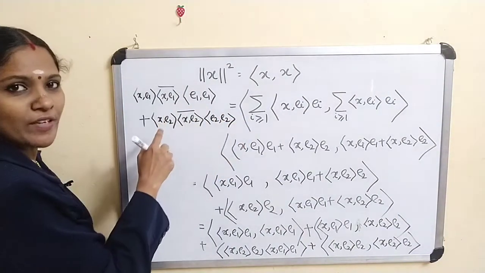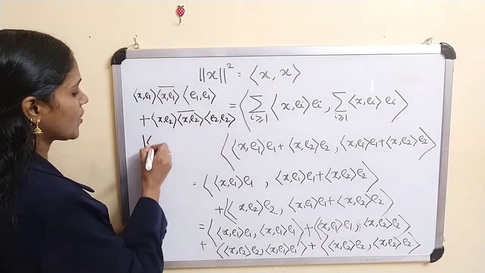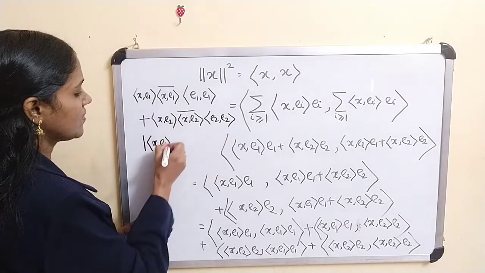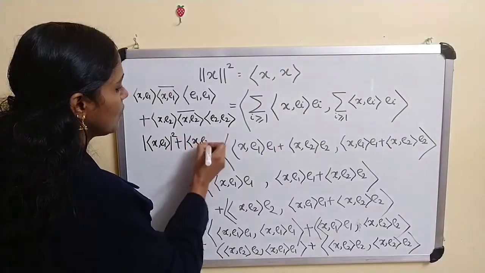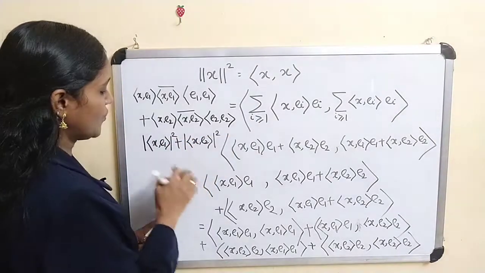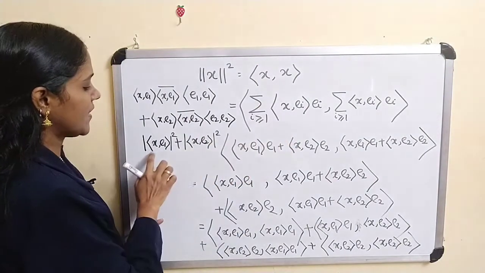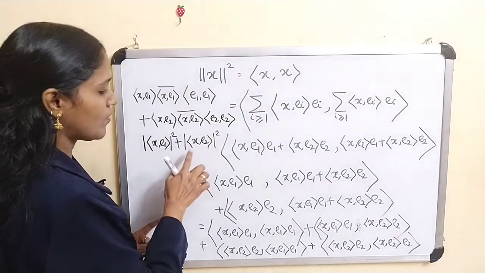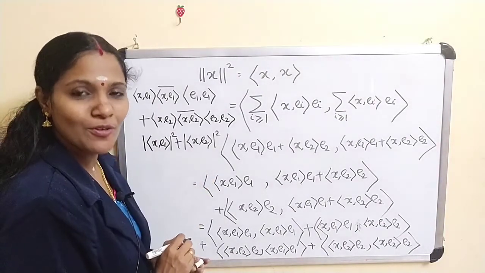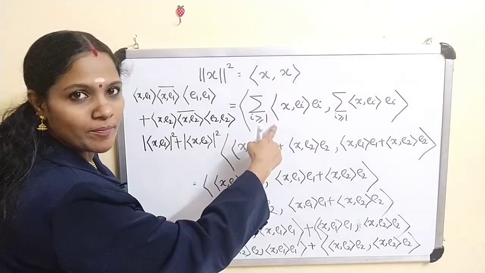Now inner product of e1, e1 is 1, and this is also 1. This is modulus of inner product of x e1 squared plus modulus of inner product of x e2 squared. So if there exist two terms, then this is modulus of inner product of x e1 squared plus modulus of inner product of x e2 squared. Okay, if there are two terms. Now what about this sum?